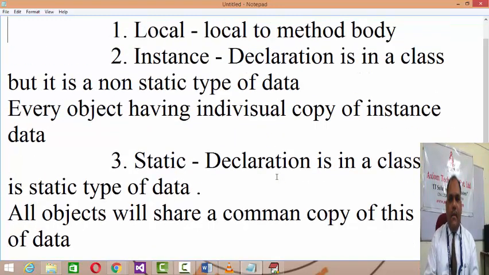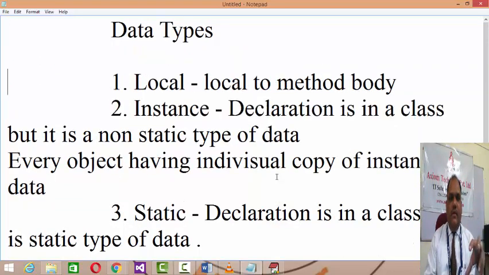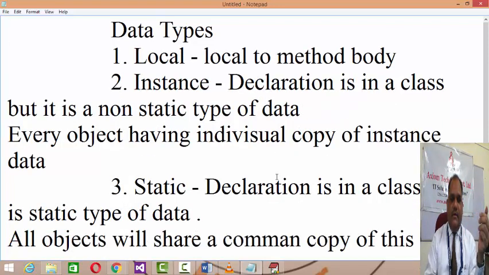Means the data types will be the basic data types we discussed, integer, character, float, that is okay, but as per their scope, if they have a scope inside a method body, then that data can be termed a local type of data. Then second is instance type of data, means its declaration is in a class, not in the method body, but it's a non-static type of data. There is no keyword static used in that. That is called the instance type of data.